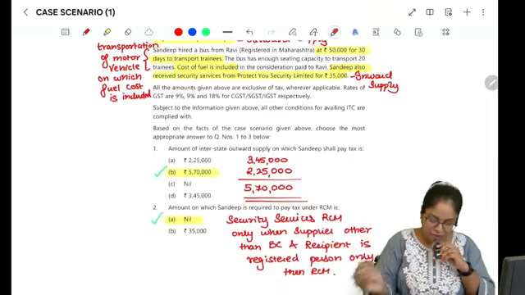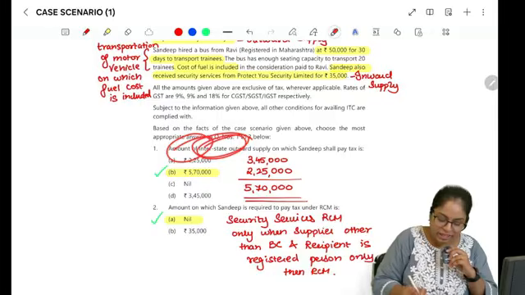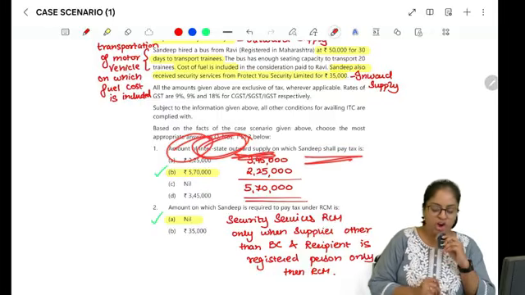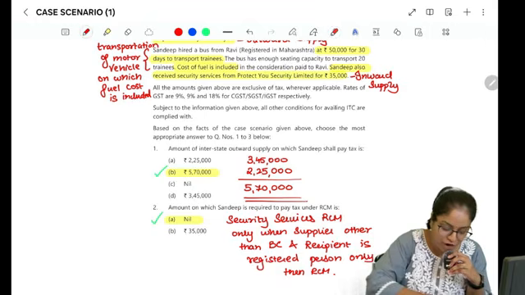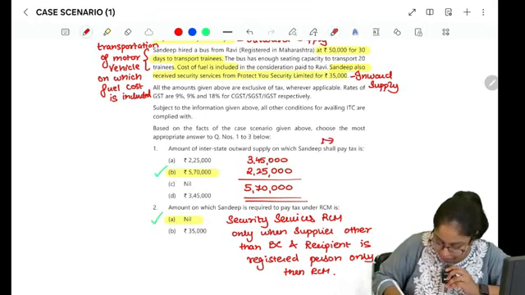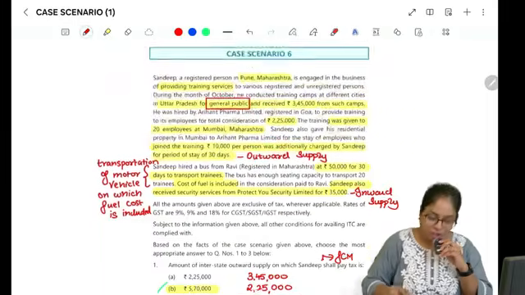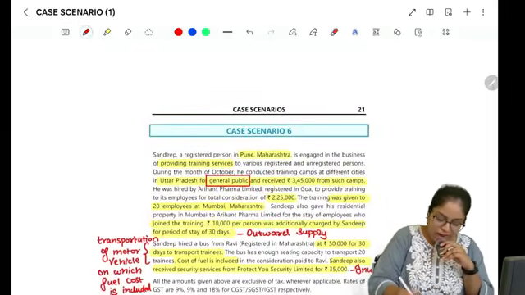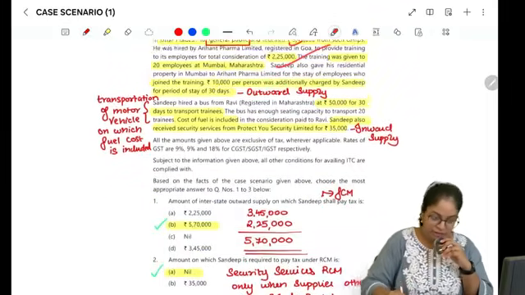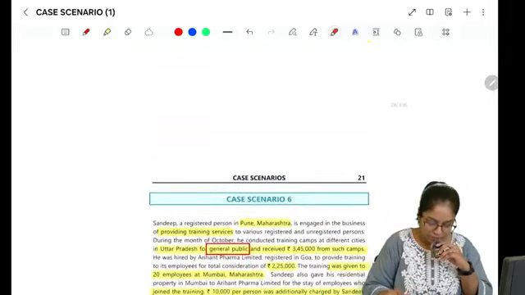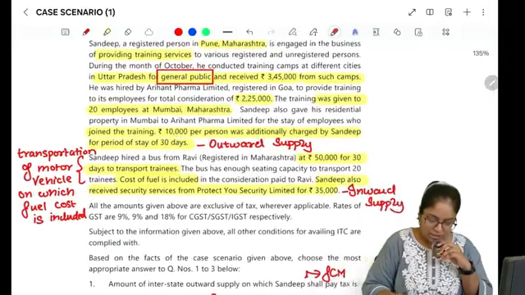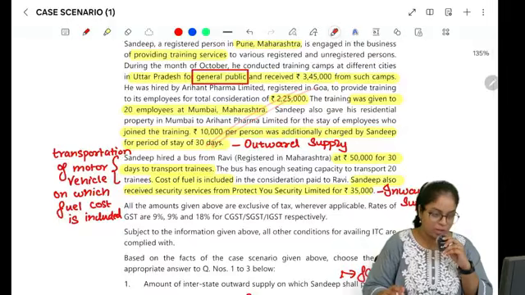So if you look at the first part of the question, the amount of interstate outward supply on which Sandeep shall pay the tax. That means they are asking about cases of forward charge mechanism, FCM. Because in which Sandeep shall pay the tax, right? So which is the first two, 3,45,000 and 2,25,000. So it's a total of 5,70,000. That's your option number B. Next is, this entire paragraph was about outward supply.